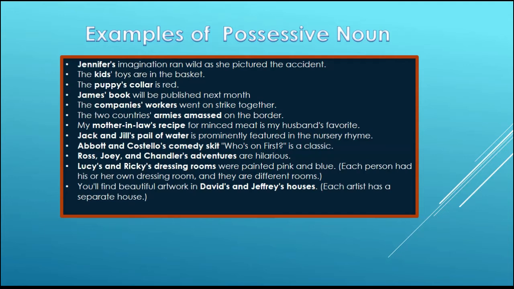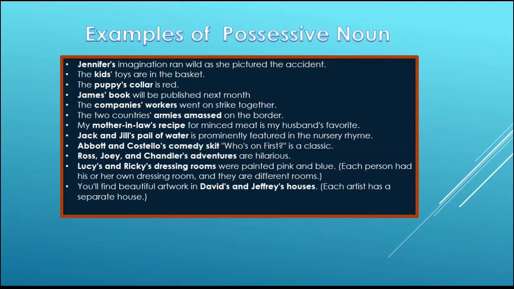Lucy and Ricky's dressing rooms were painted pink and blue. Each person had his or her own dressing room and they are different rooms. So here we have two possessive nouns, Lucy's and Ricky's. Next example is, you will find beautiful artwork in David's and Jeffrey's houses. Here also we have two separate possessive nouns. Each artist has a separate house. I hope by studying the above examples you have understood the use of possessive noun.